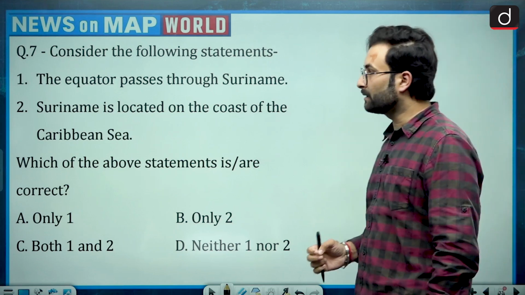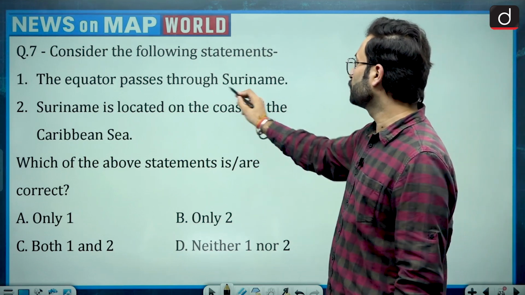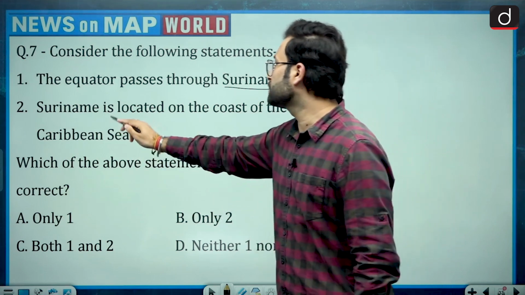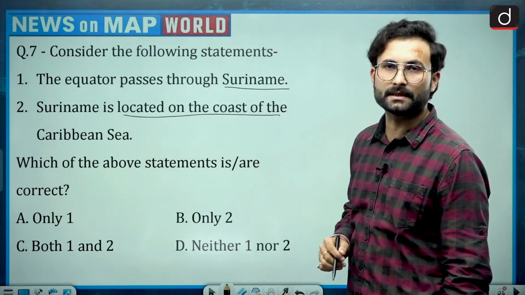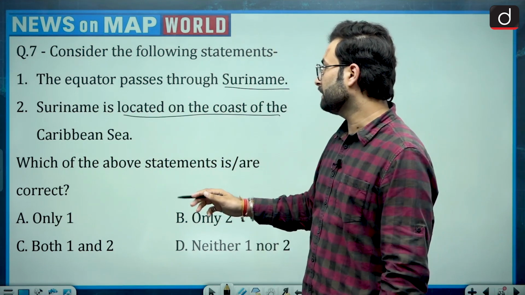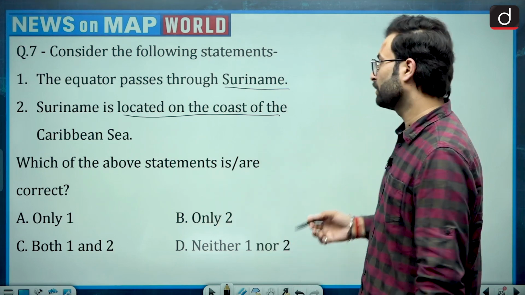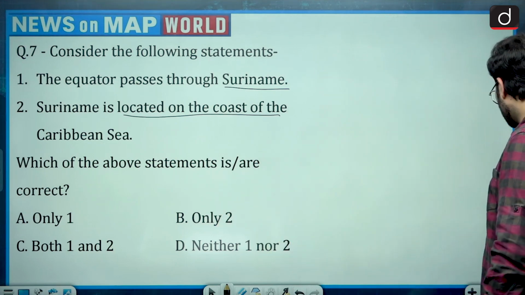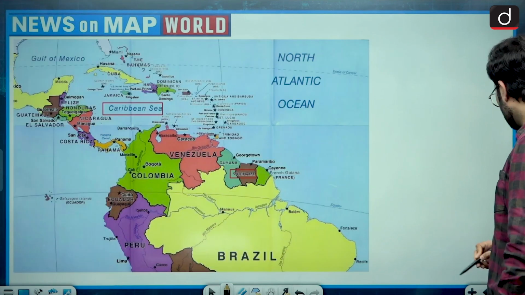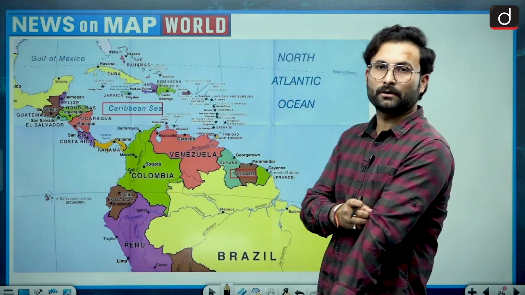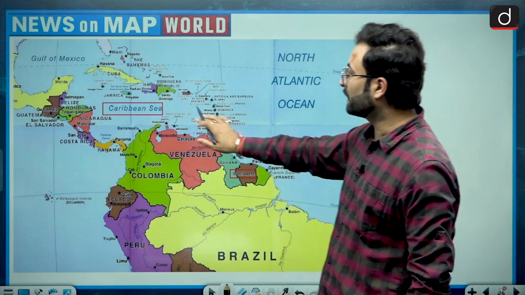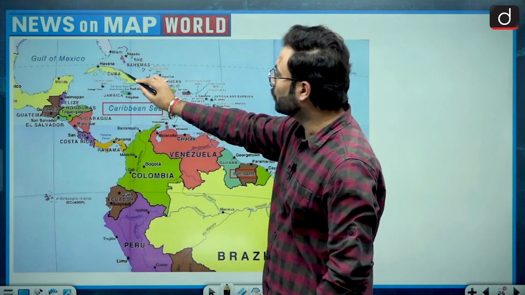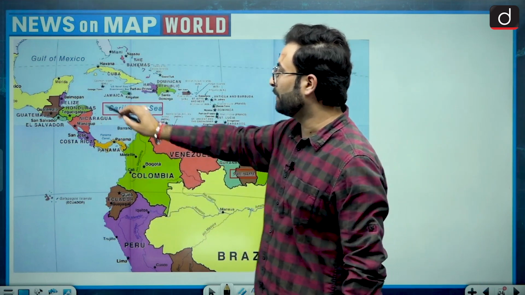Consider the following statements: the equator passes through Suriname, and Suriname is located on the coast of the Caribbean Sea. You have to see which statements are correct. Let's have a look at the map. Suriname is somewhere in the South American continent. Here you can see the Caribbean region, and this is Cuba, Jamaica, all these nations, Mexico, etc.